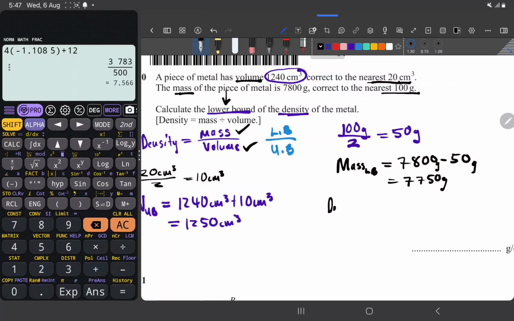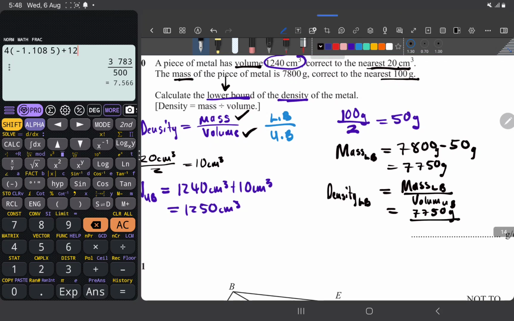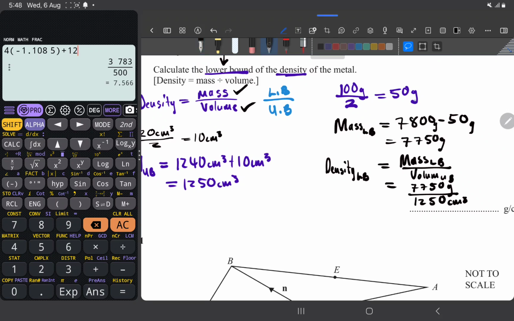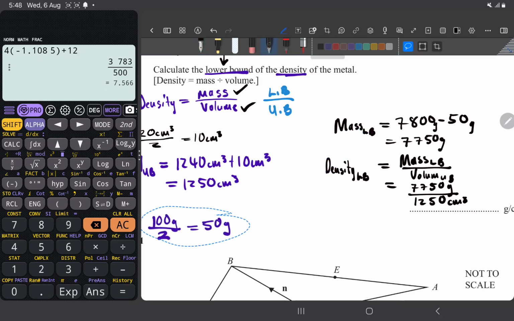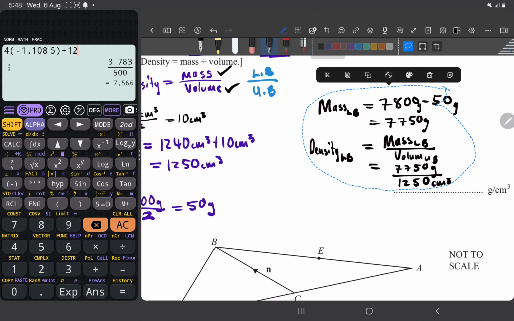Now I'm going to say the density lower bound is equal to the mass lower bound divided by the volume upper bound. What is my mass lower bound? It is 7,750 grams divided by my volume, which is 1250 cubic centimeters. I need to adjust some things to make it fit. Then I can just get my final solution and I will be done.